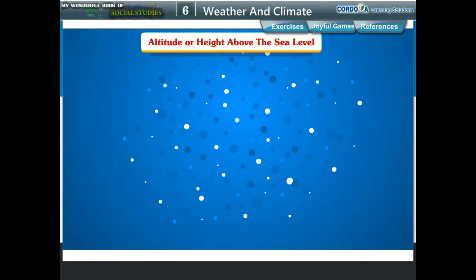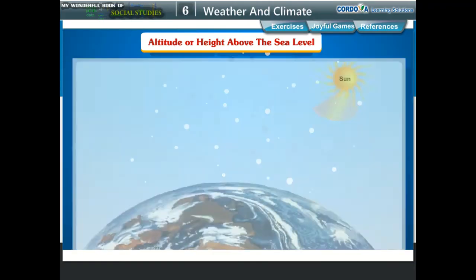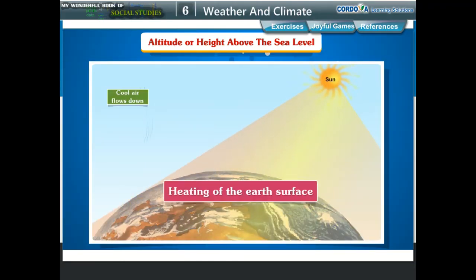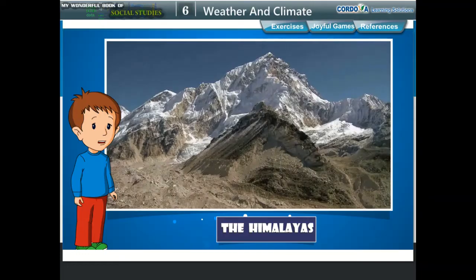Altitude or height above the sea level. The rays of the sun heat the surface of the earth. This heated surface then heats the atmosphere. Places at higher altitude receive lesser heat than those places that are at lower altitudes. Hence, the temperatures at higher altitudes are lower than in the plains. The temperature decreases as the height of the land increases. This is the reason why hill stations are cooler than plains even in summer. Most peaks in the Himalayan mountains are covered with snow even during summers.